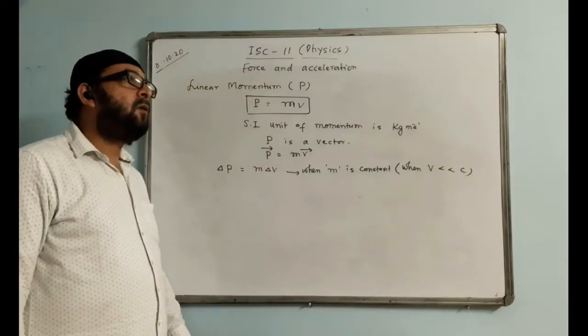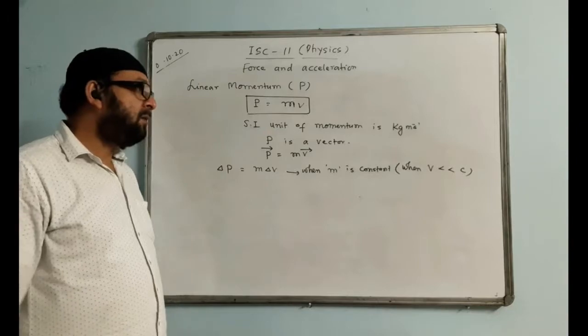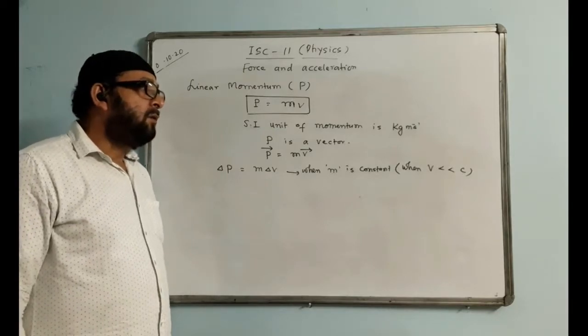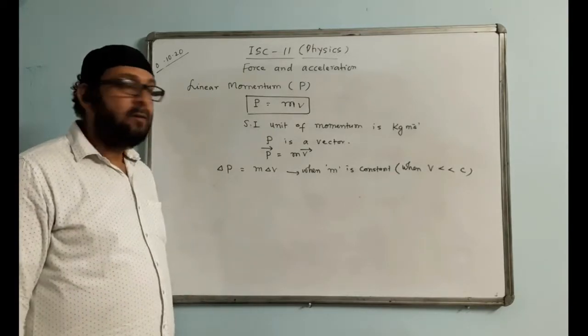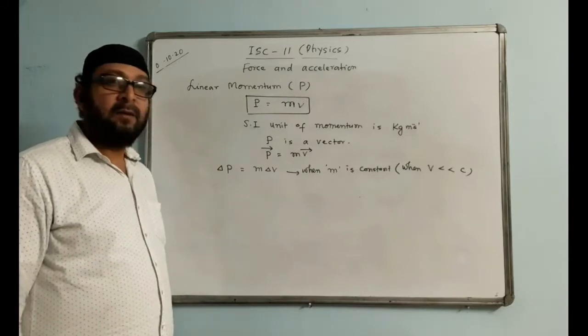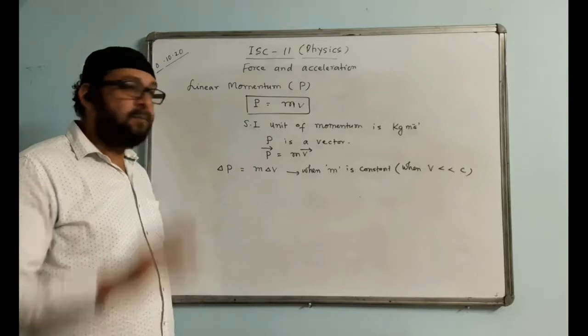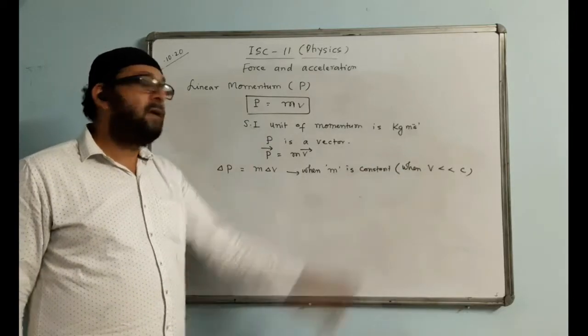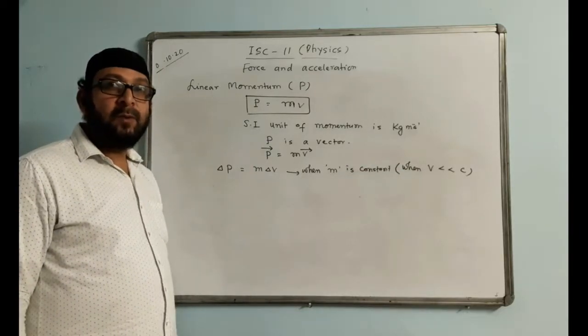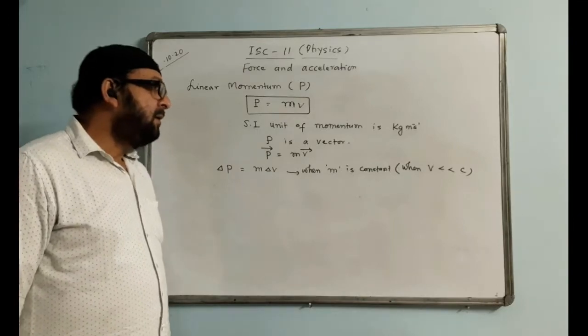For example, a car is moving with a speed of 20 meter per second, or maybe 30 meter per second. So definitely the value of the speed is much less than the speed of light. The speed of light is how much? 3 into 10 to the power of 8 meter per second.